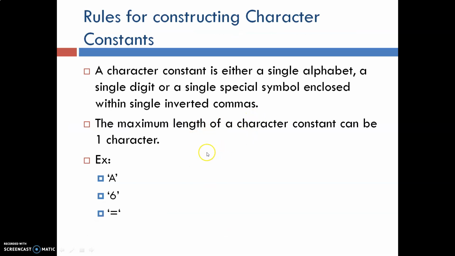Rules for constructing character constant. A character constant is either a single alphabet, a single digit, or a single special symbol enclosed within single inverted commas. So in C, anything is considered as a character: an alphabet, a digit or any special symbol. Everything is enclosed within single inverted commas. The maximum length of a character constant can be one character. So more than one character is considered an